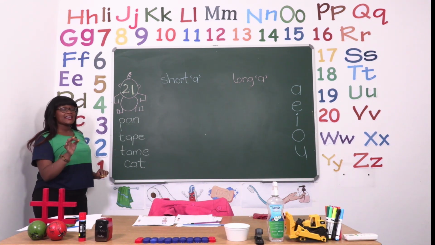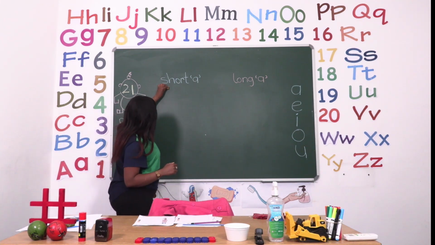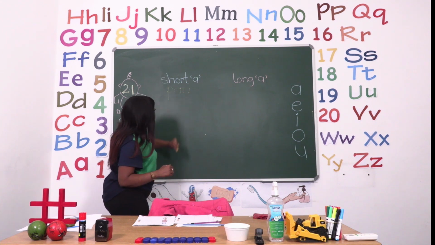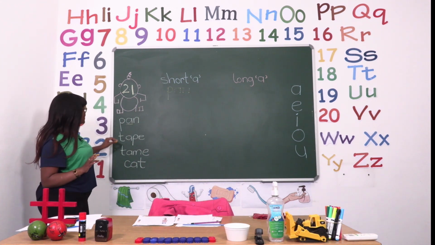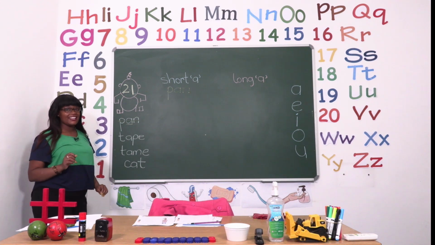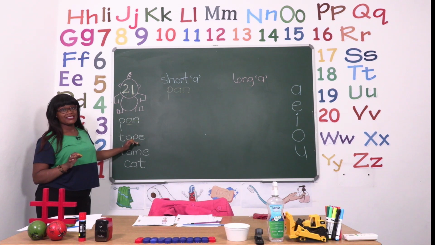So we said that anything that has an a in it is a short vowel sound. So we are going to write the word pan for the short a. Very good. After that, I would like you to please cancel the word pan so that you don't have to use it again. The next one is the word tape.